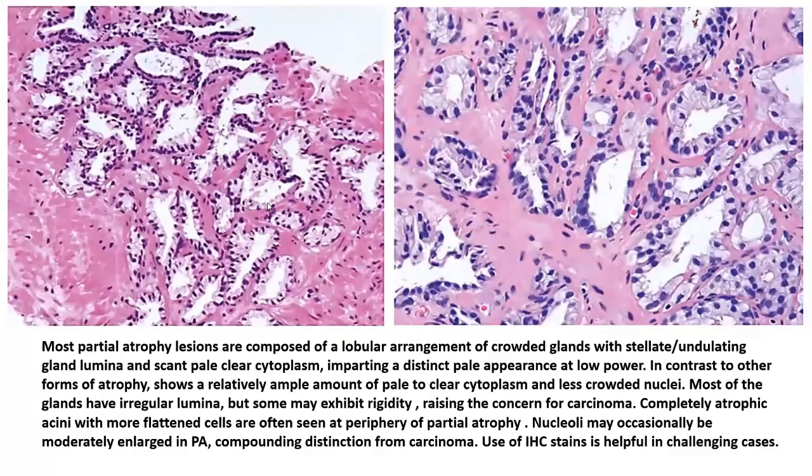An important thing about these partial atrophic lesions is that they do not have the overall very scanty cytoplasm containing look that you see in the case of a simple atrophy. And because of this morphology, and because these glands are sometimes rounded to angulated and slightly atypical infiltrative looking, you have an important differential diagnosis, which is a prostatic acinar carcinoma. And as we shall see subsequently, even your PIN-4 cocktails and your basal cell markers might not be able to reach a simple diagnostic conclusion that it's either an acinar carcinoma or a partial atrophy, and you might have to give it out as a diagnosis of ASAP.